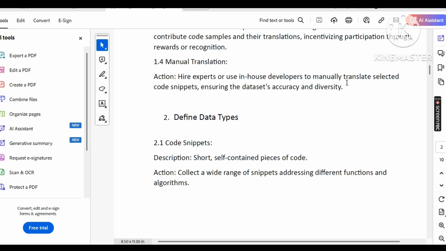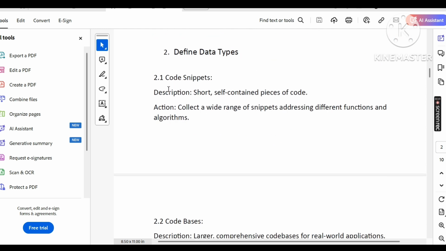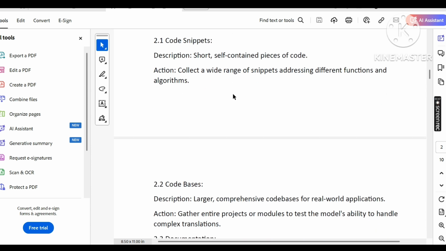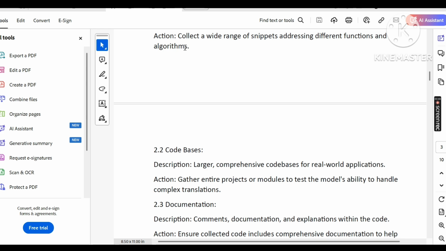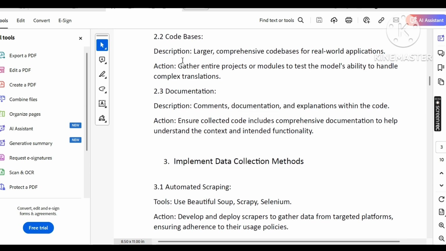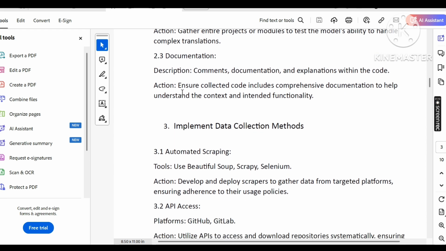Define the data types. Code snippets define short, self-contained pieces of code, collect a wide range of snippets addressing the different functions and algorithms. Code bases: larger and comprehensive code bases in real world applications. Gather the entire projects or modules to test ability to handle the complex translation. Documentation: describe the comments and documentation and explanation within the code.